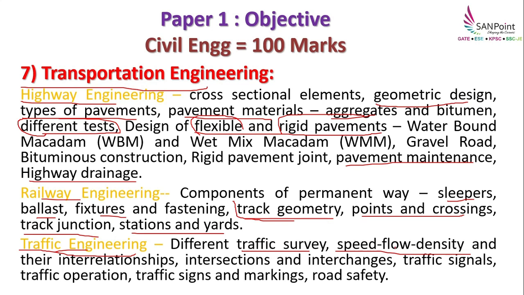So this is very important actually, which comes under traffic flow theory chapter, and a lot of difficult questions can be asked in this. So you need to understand the various relationships and graphs with respect to these particular terms. Intersections, that is what we call crossings, so various types of the intersections and all you will be studying, and interchanges, that is, if the levels are different we call them interchanges, like clover leaf, diamond shaped interchange. So all that you will be studying here. And next is traffic signals, like which are different methods wherein we have to design the traffic signal, like Webster method, IRC method.